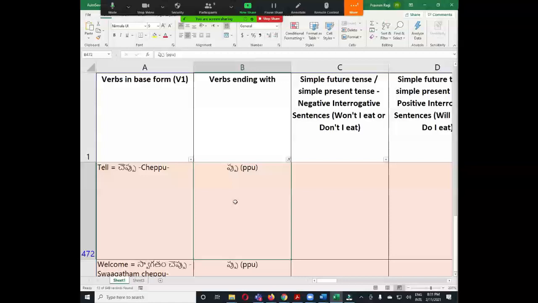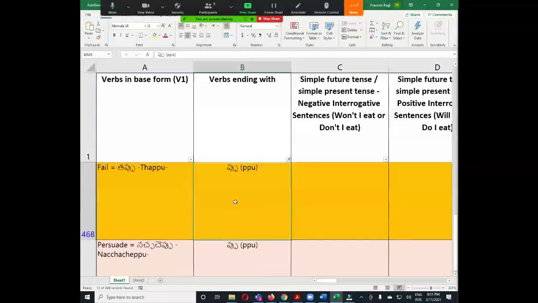Just remember that in spoken Telugu we can use this, but only for the verb used in combination with cheppu. If you see any other verb without cheppu, like tappu, we don't say tabutanu. That's why I don't mention the bu rule here, because the common rule is tapputanu, tapputadu, చెప్పుతాడు, like that. You can use the same structure, but in spoken Telugu we replace pu with bu only. That is just to remember. Even if you directly conjugate like చెప్పుతాను, it is also correct.